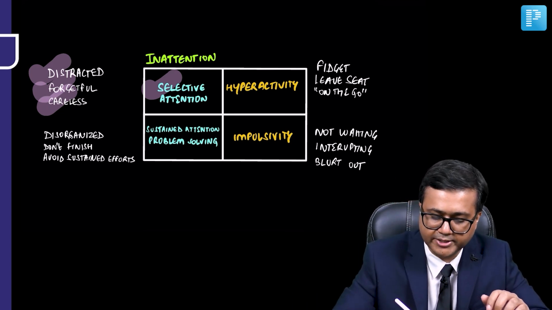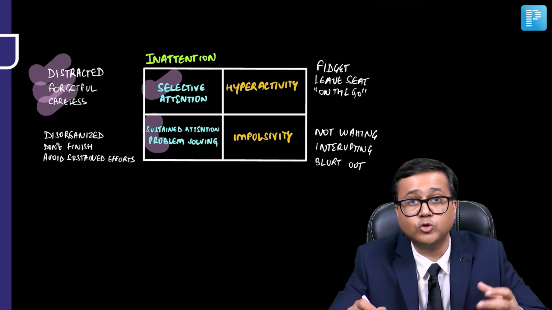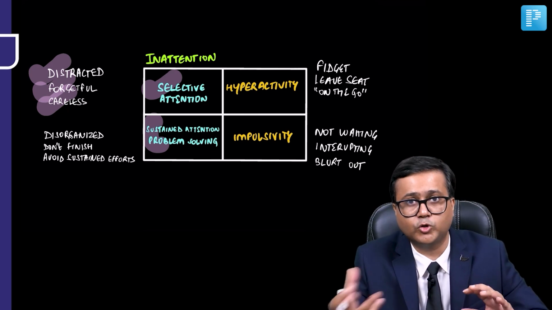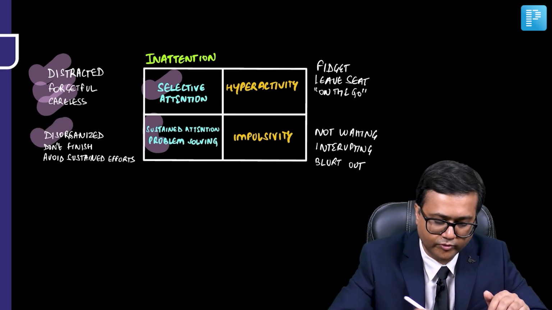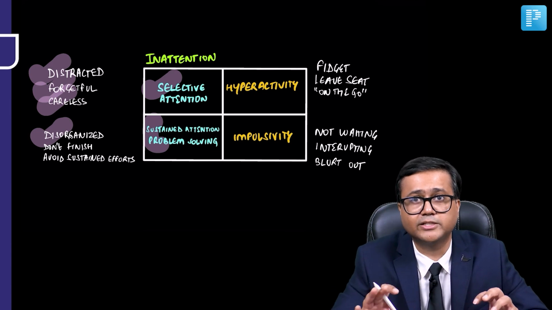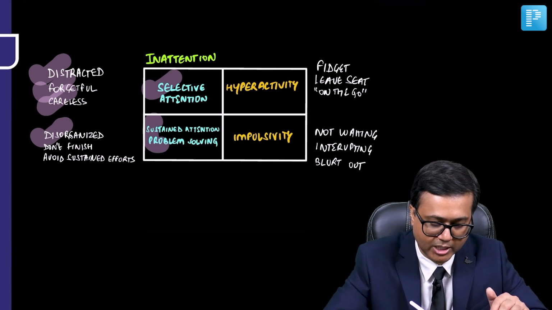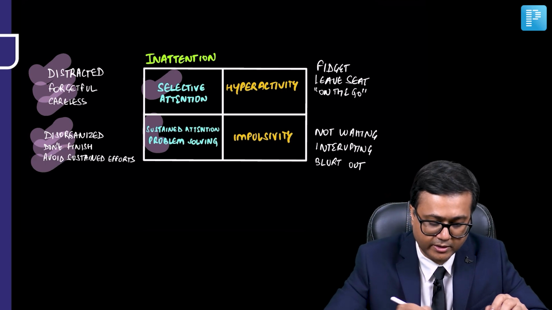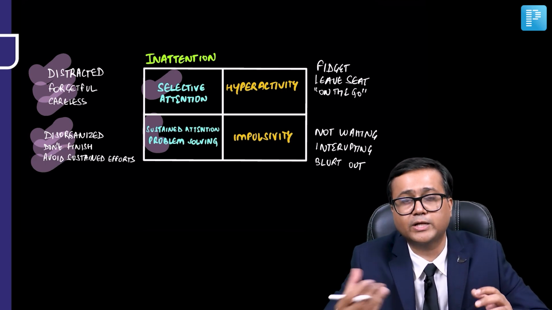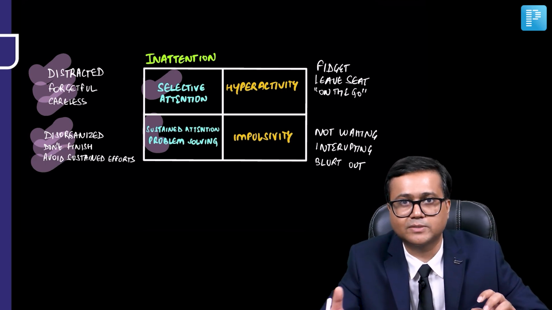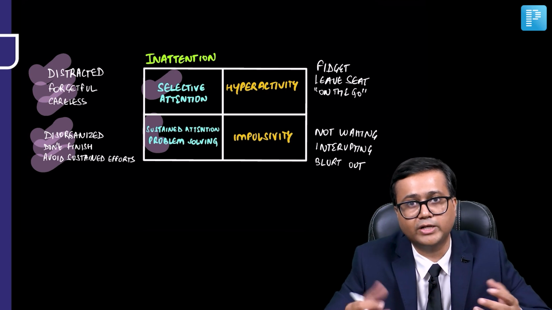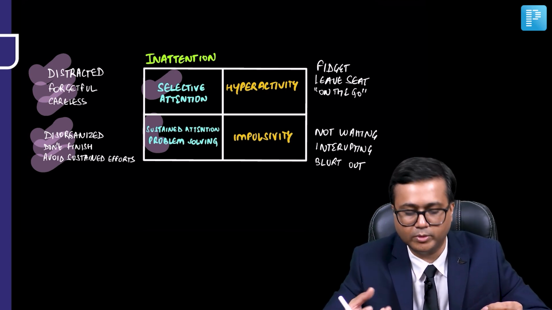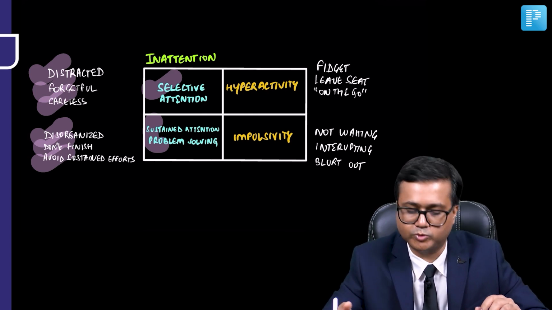Then problems related to executive functioning, the child is not able to organize. So executive functioning is impaired. So there is more disorganization. There is poor time management. The child is not able to finish the task, and there may be avoiding of certain tasks which require sustained efforts. So some of these symptoms of inattention may be because of problems in sustained attention and problem solving.